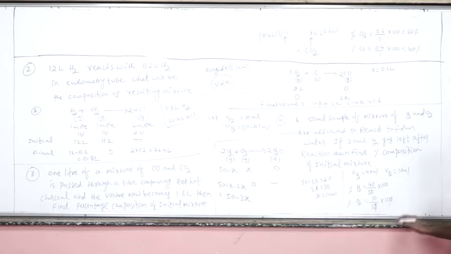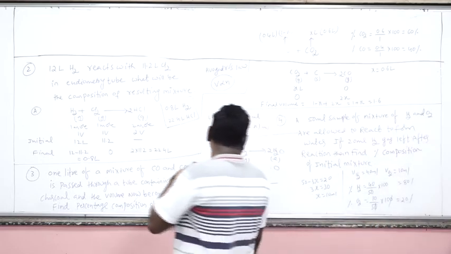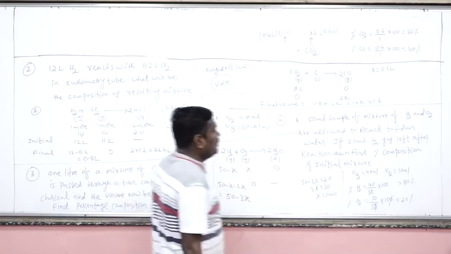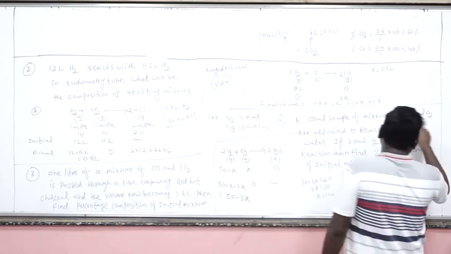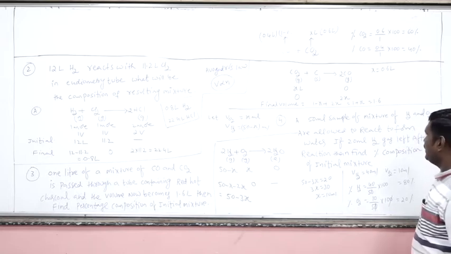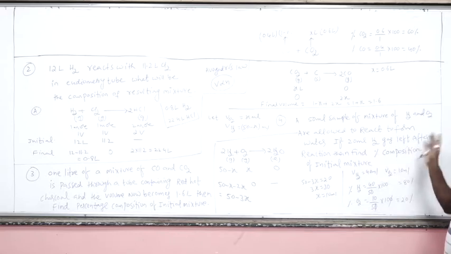This will be 20% oxygen by volume and 80% hydrogen by volume. Once again, hydrogen combines with oxygen to give water. Now, out of these two, which is the excess reagent and which is the limiting reagent? How do we know? In the question it is given that after the reaction 20 ml of hydrogen gas is left.